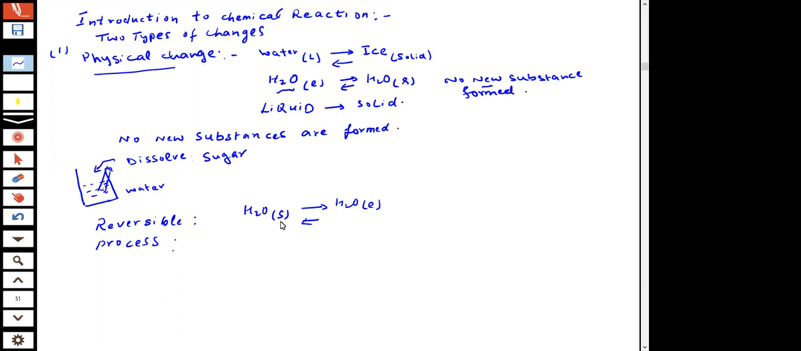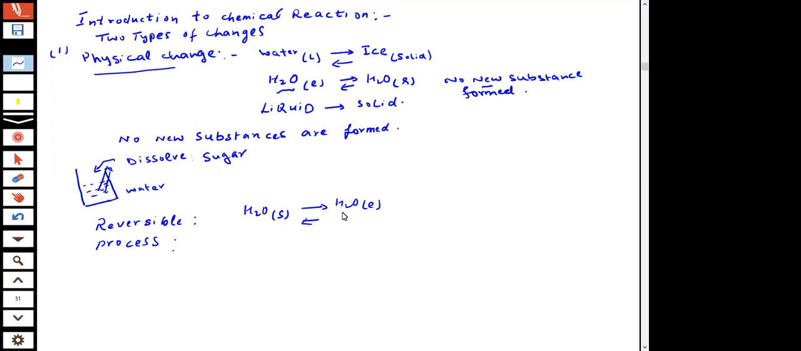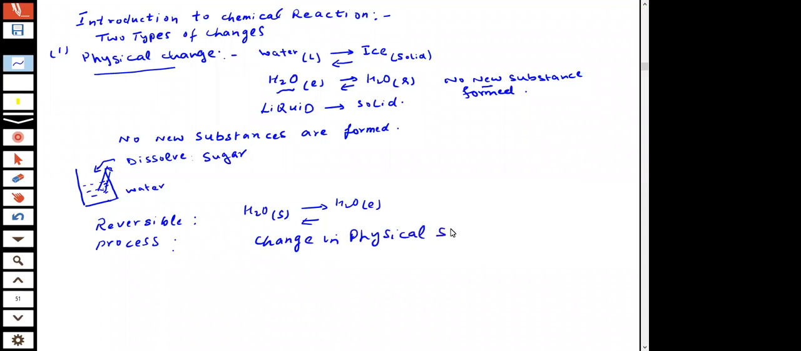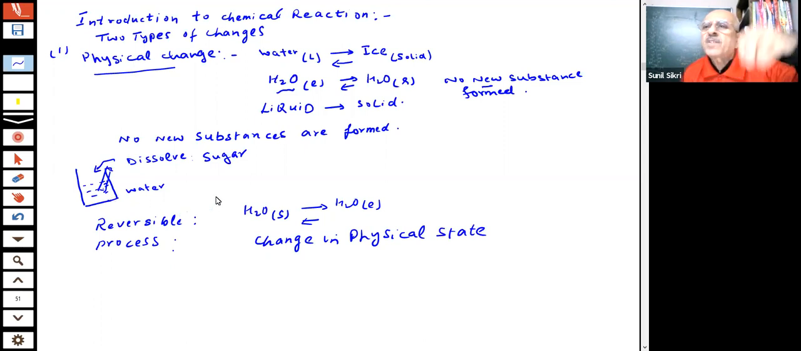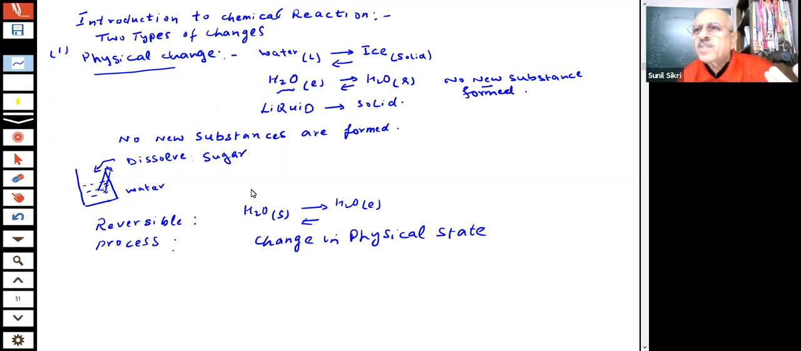And I can convert one into another. There is only a change of the physical state here. There is a change in physical state, I'm saying. That is why we call it physical change. Here, you take salt, put in water, it dissolves. And what happens? There is no new substance formation.